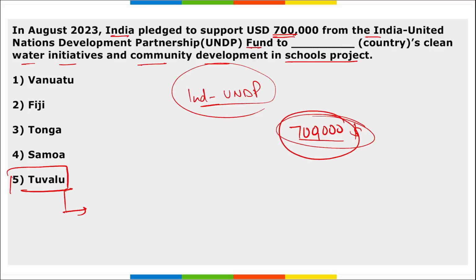So it can be clean water initiatives, community development, then clean water projects in various schools or in various community halls, correct? So basically, in order to provide clean water to the people in the community of Tuvalu, this 700,000 US dollars was pledged by India from their India UNDP fund, correct? So the right option is option 5 here.